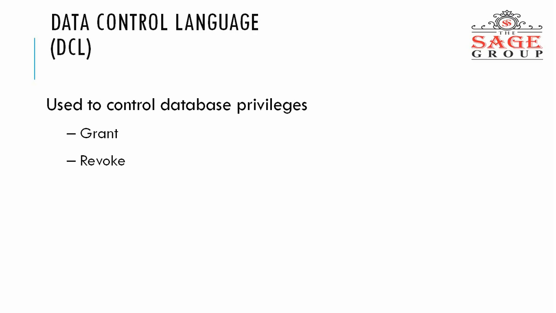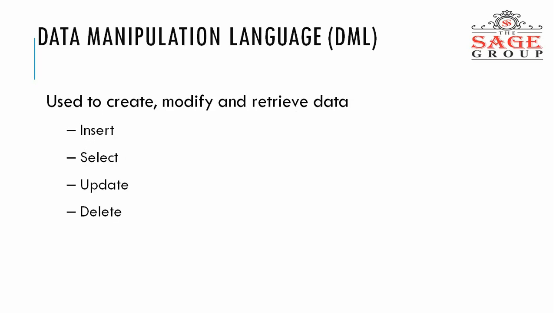Now data control language. It has two commands, grant and revoke. Grant means to give the permission to a particular user, and revoke means to take the permission from the particular user. So these are some ways to grant or revoke the privilege for the database. Okay.